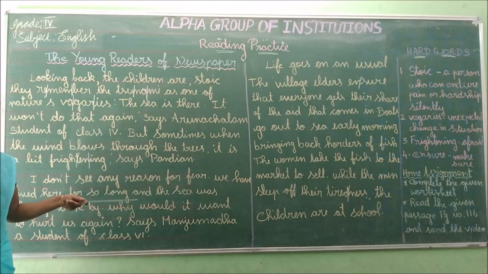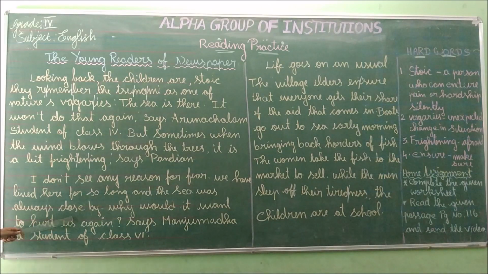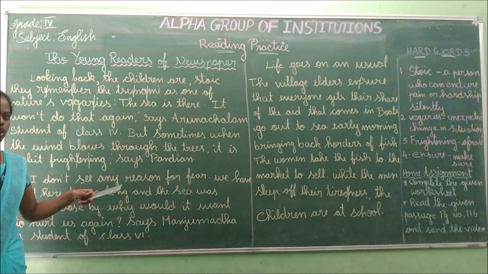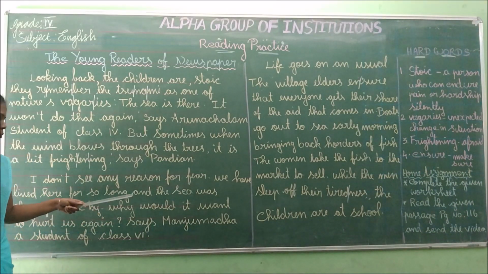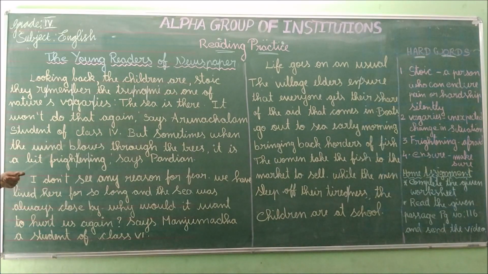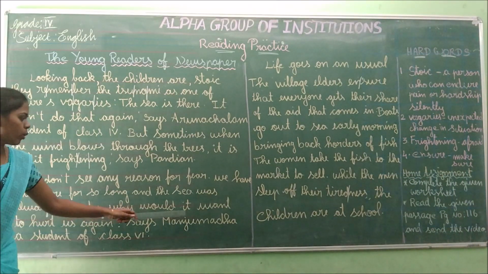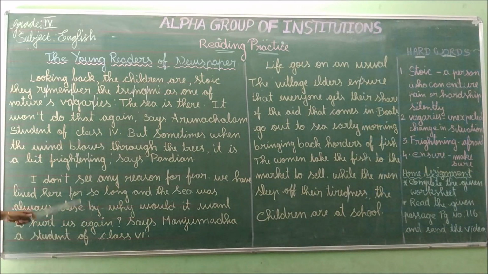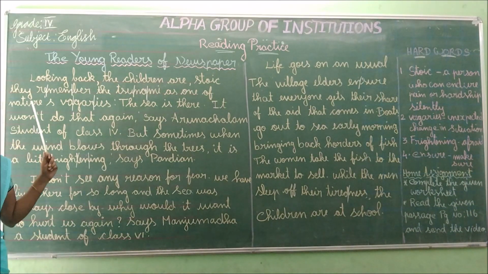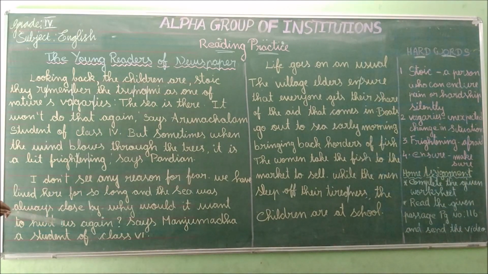We are living here from our birth, for so long, and the sea was always close by. From our birth, we are near the sea. For many days, we are living near the sea. Why would it want to hurt us again? It hurt us once. Then why would it want to hurt us again? It won't hurt us again.